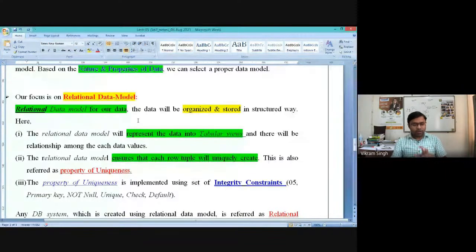There are three properties, you can read here, which will be imposed whenever we create a database using the relational data model. As the term says, relational data model, in this particular instance the term relational is very important. Whenever we say relational, it means the data objects will be related. In the real world, when I say this is my first name, this is my middle name, this is my last name, we assume that each detail is related.